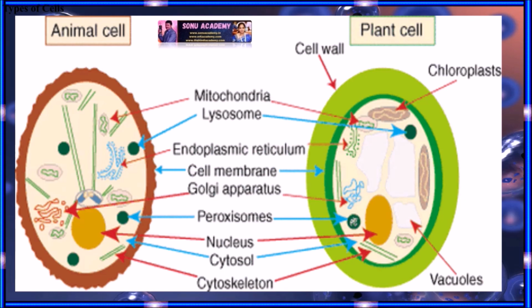Now let us discuss types of cells. Cells are similar to factories with different laborers and departments that work towards a common objective. Various types of cells perform different functions. Based on the cell structure, there are two types of cells: one is the prokaryotic cell, and the other is the eukaryotic cell.